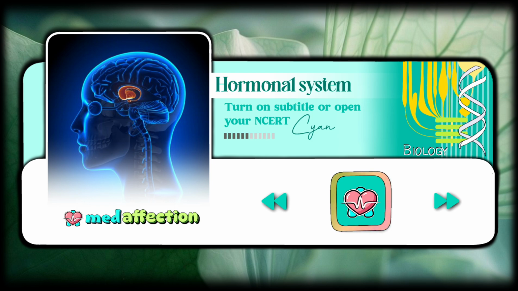Aldosterone acts mainly at the renal tubules and stimulates the reabsorption of Na+ and water and excretion of K+ and phosphate ions. Thus, aldosterone helps in the maintenance of electrolytes, body fluid volume, osmotic pressure and blood pressure. Small amounts of androgenic steroids are also secreted by the adrenal cortex, which play a role in the growth of axial hair, pubic hair and facial hair during puberty.